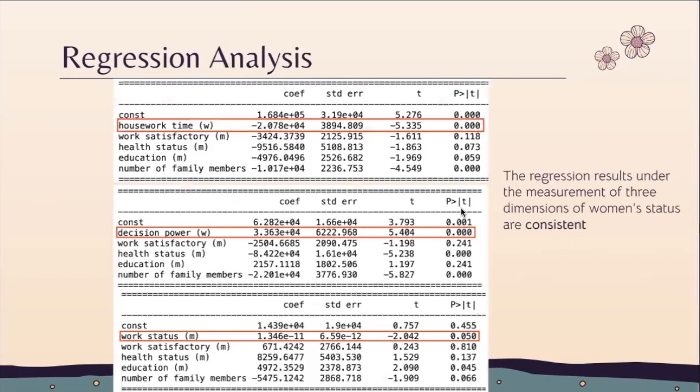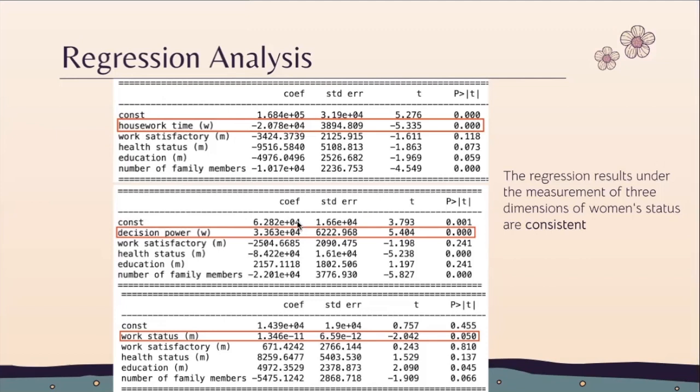Therefore, we use a regression model to find the potential relationship between women's status and husband's income. For the regression result, the first one is about women's housework time. The coefficient for women's housework time is significantly negative. It reflects that the more housework a woman undertakes, the lower her husband's income.